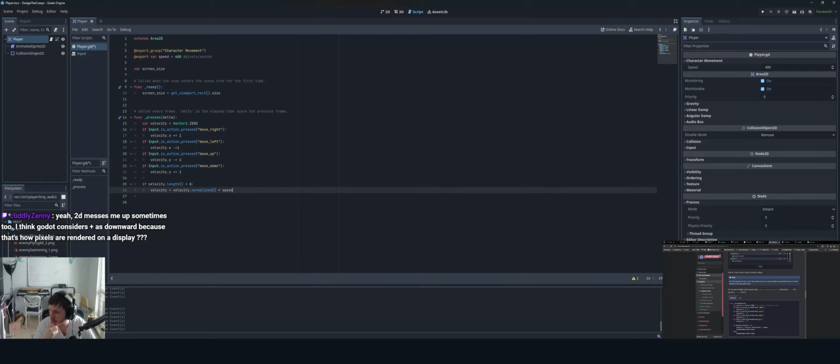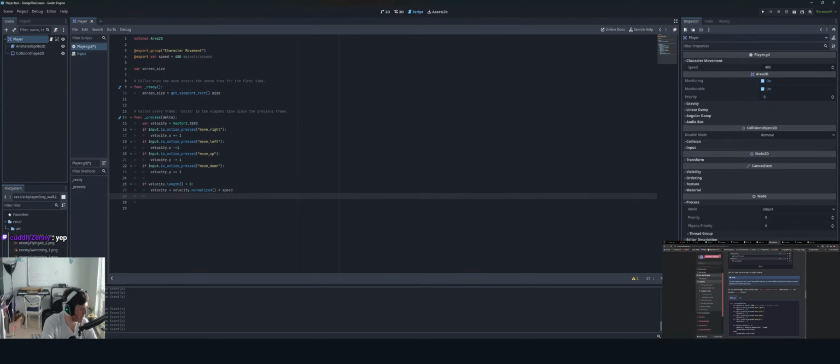Yeah, 2D messes me up sometimes too. I think Godot considers plus as downward because that's how pixels are rendered on the display. Typically on the display, 0,0 is in the top left corner, positive X is moving to the right, left is negative, and down is positive because it's drawing downwards, going from top left to bottom right. So it does make sense. Yeah, in a 3D context, up is up, down is down. Makes sense. We just gotta remember that.